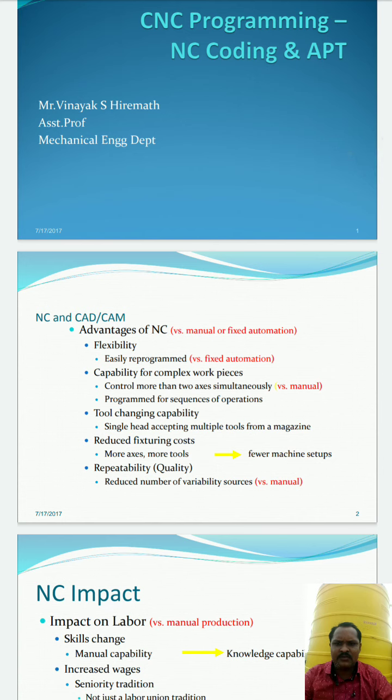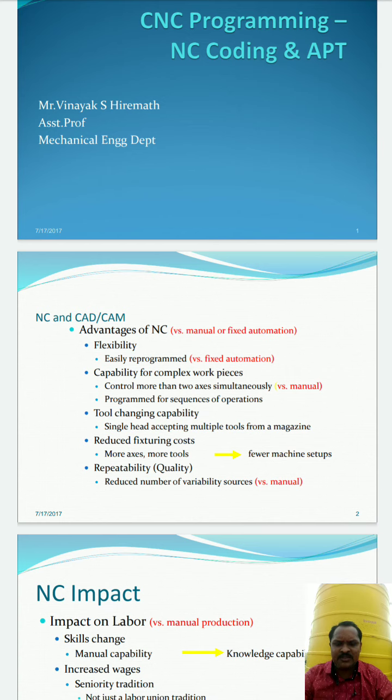So what is the use of NC and CAD CAM? NC is nothing but numeric control machines. So under that, what is the effect of NC in the CAD CAM process? Let us see the advantages of NC versus manual or fixed automation. A manual operation is where no machine intervenes between human and machine. It depends totally upon the manual work, the worker who is going to work on the machine, and that will give you the final product.